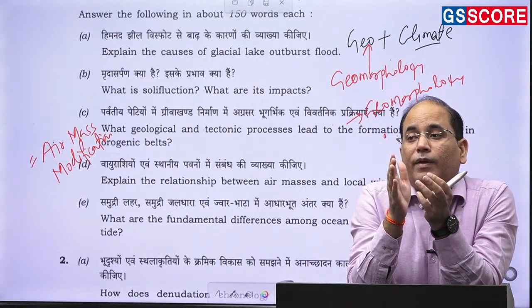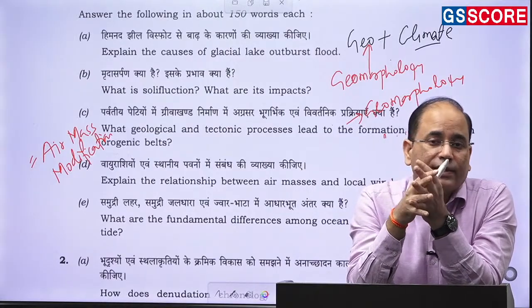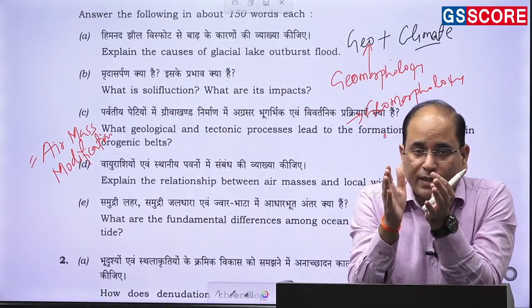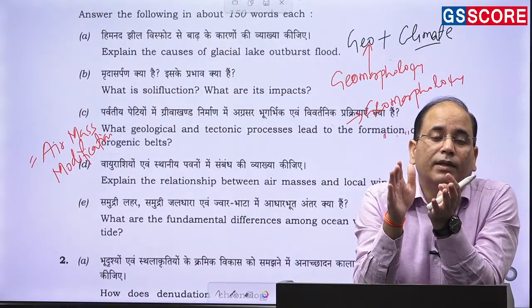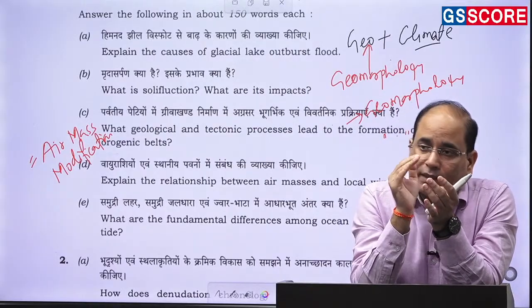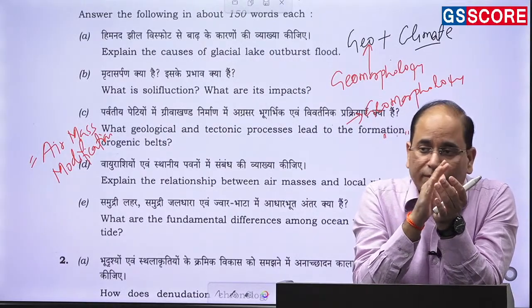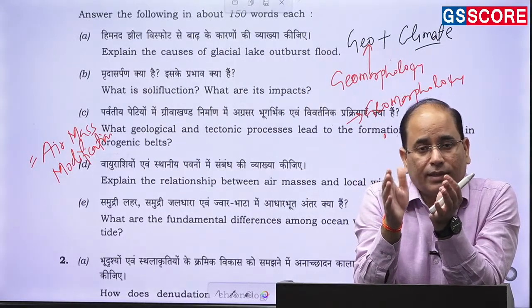Similarly, if the air mass is from the Pacific region and it is moving from the Pacific in the form of westerlies, then on the western side of the Rocky Mountains it will bring rainfall. But when the same air mass crosses the Rocky Mountains, it will have a tendency to change.